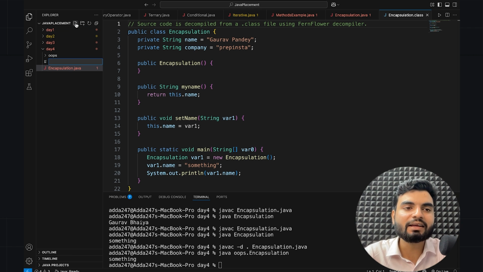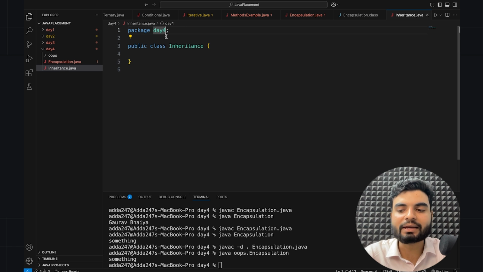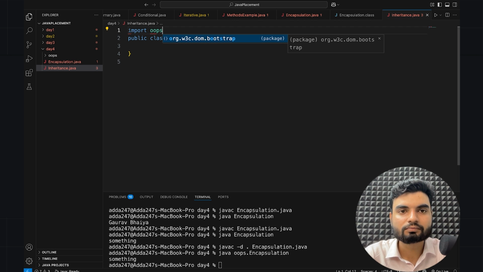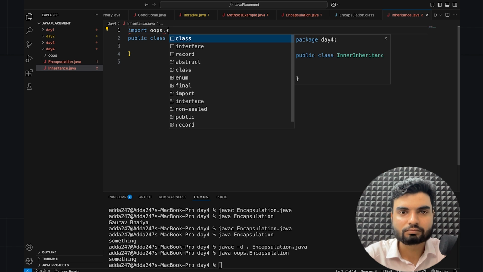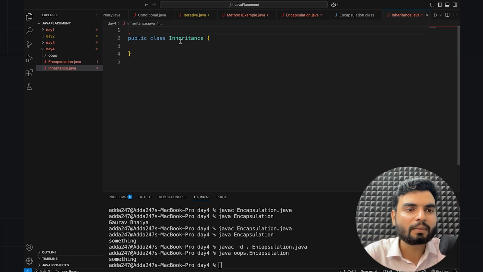Now I'll create another file here, Inheritance.java. Basically this is inheritance, and here I will use the package oops. I need to import it. I won't write it, I'll import it. So import oops, all the classes. Why does this not import? Import oops cannot be resolved. Let's figure out why this is not importing. I guess I'm in the correct place.